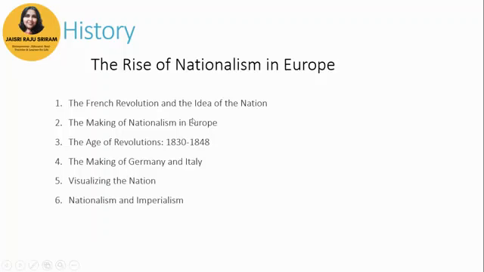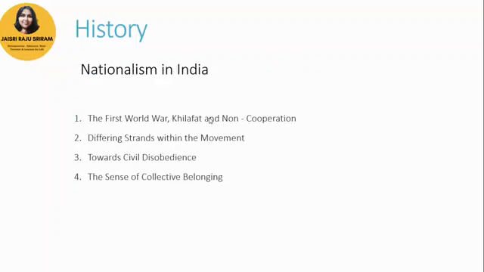So I'm just going to give a summation of the points. French Revolution, idea of nation, making of nationalism in Europe, age of revolutions, making of Germany, Italy, Britain, strange case of Britain, and how the nation was visualized via this concept of romanticism and nationalism and imperialism. All right. The next lesson is nationalism in India.